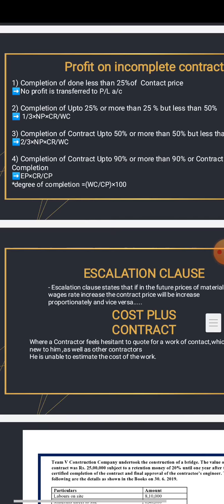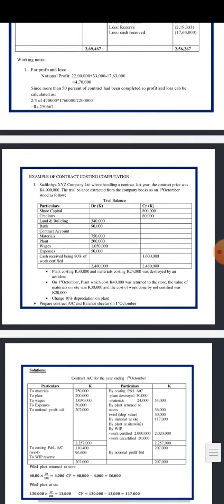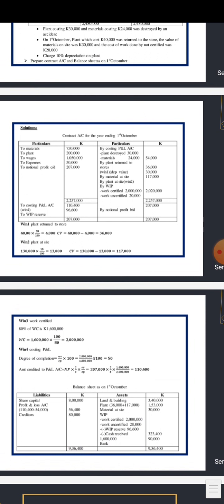So we will go back to our working. So we will do that's 207,000 times 2/3, which is the level of the contract, times again cash received, which was 1,600,000, over work certified, which here was 2 million.